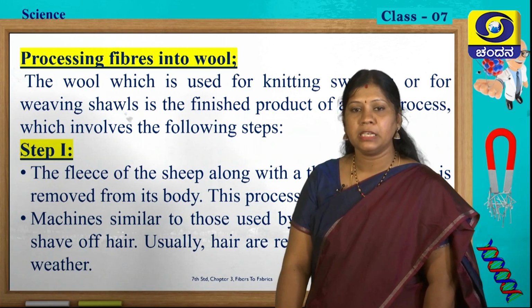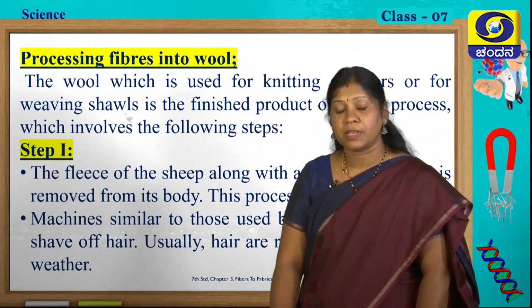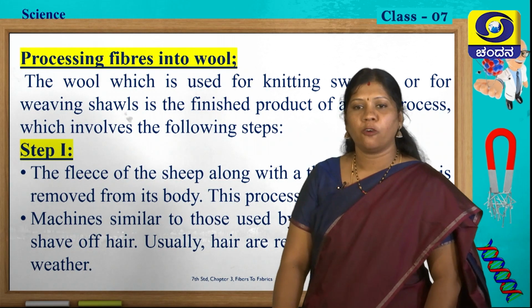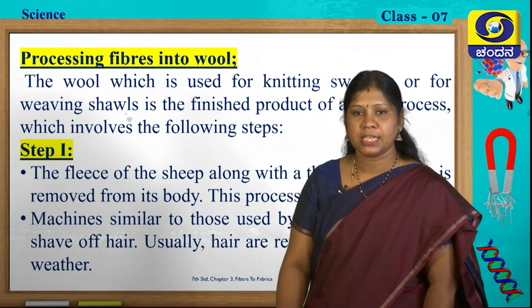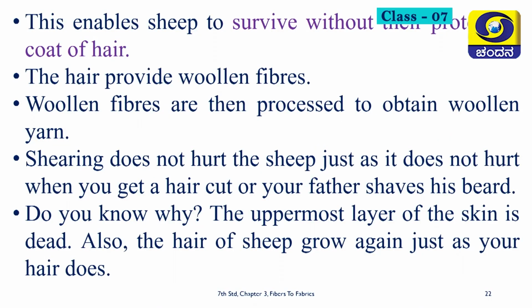Fine. So normal shaving is nothing but a shearing process, but these are the animals which have thick hair on their body surface, and they go for shaving off. That process is called shearing. This enables sheep to survive without their protective coat of hair. So for a period of 2 to 3 months, those sheep will be without hair. That is, after shaving off the hair from the body of the particular animal, they will have enough protection by their own birth.